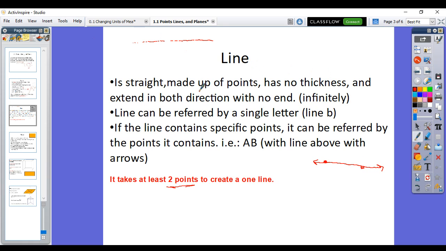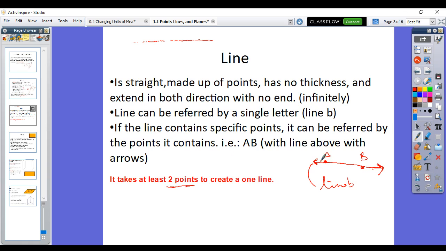Now, lines have no thickness and they extend in opposite directions infinitely. We put these arrows because we're not necessarily able to draw infinitely this way or infinitely that way. But by putting arrows, we say, hey, this keeps going that way and this keeps going the opposite way over here. All right? So say this is point A, point B. Capital A, capital B. But we can refer to this line as, hey, line B, just a single letter B. Or you can refer to it as the points it contains.